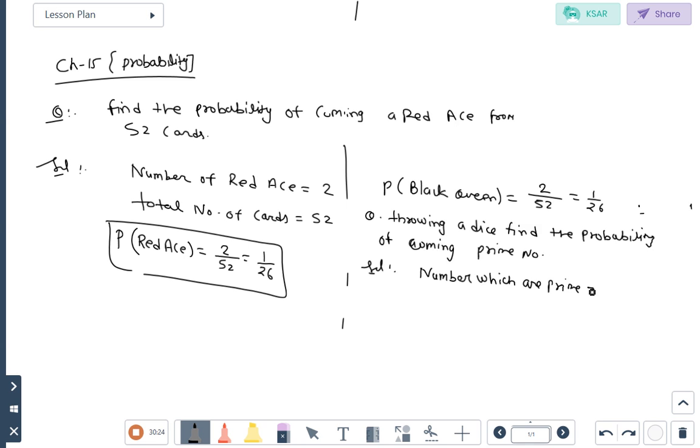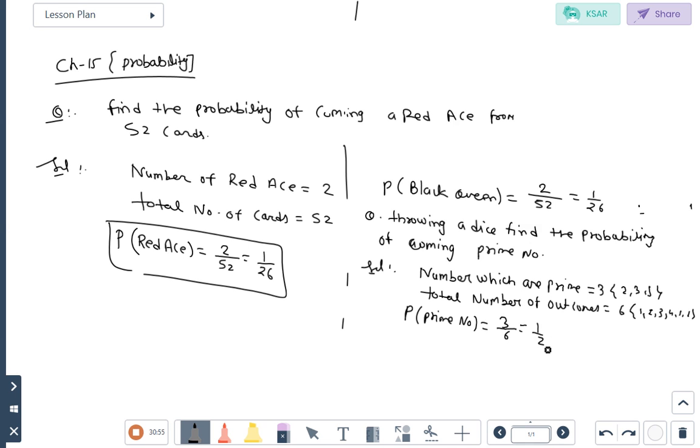How many prime numbers are present? 3, which are 2, 3 and 5. And the total number of outcomes is 6: 1, 2, 3, 4, 5 and 6. So the probability of prime number is 3 upon 6, that will come 1 upon 2.